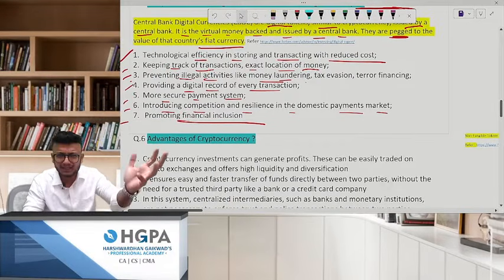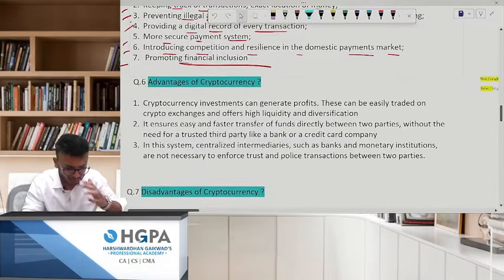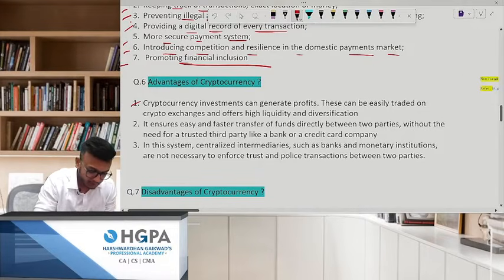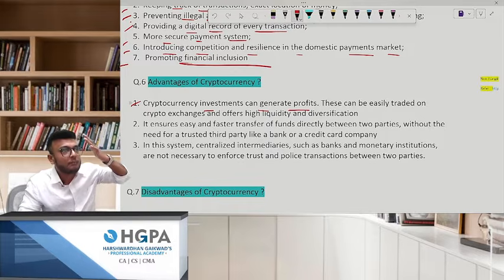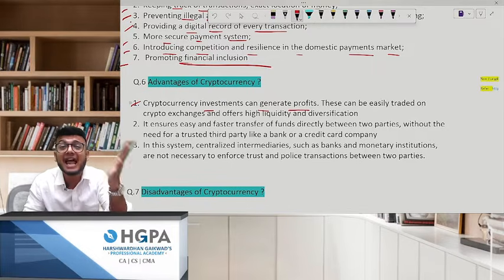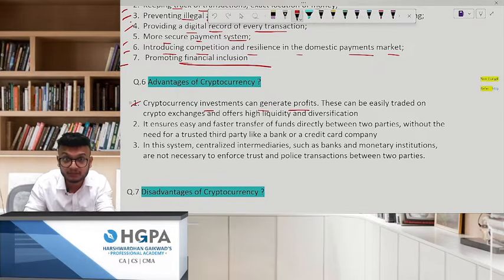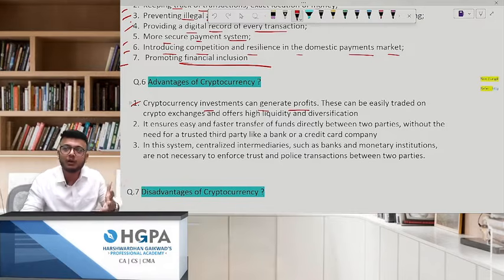Next comes your cryptocurrency, which I've already explained to you, what crypto is and all that. So, what are the advantages of cryptocurrency? Crypto investment can generate profit. Yes, it is volatility. People who purchased Bitcoin for dirt-cheap money saw Bitcoin trading at 25 lakhs. Can you imagine? But you know what people say? It's my opinion, it is all a bubble. There is nothing concrete as such.